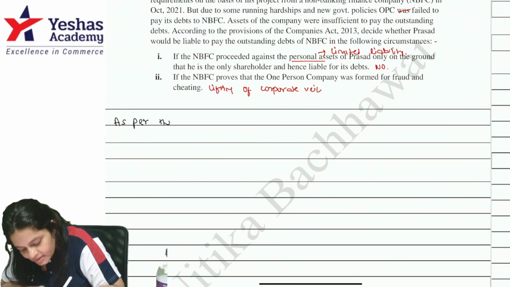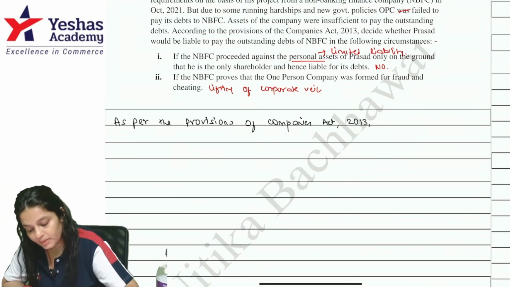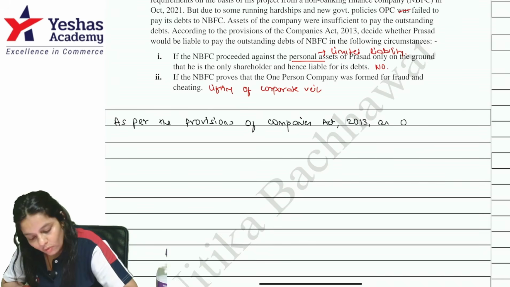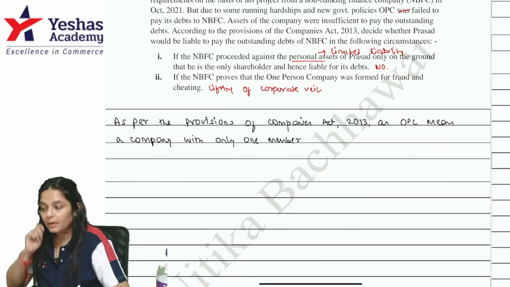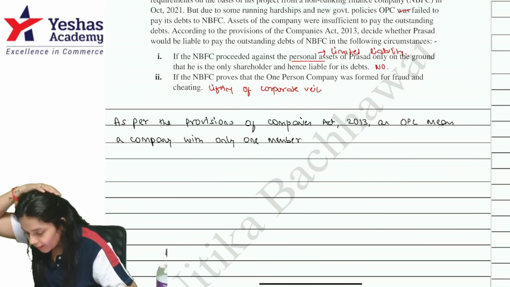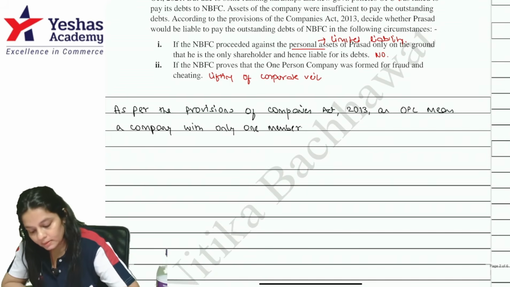So as per the provisions of Companies Act 2013, right? And OPC means a company with only one member, right? A company with only one member. OPC means a company which has only one member.